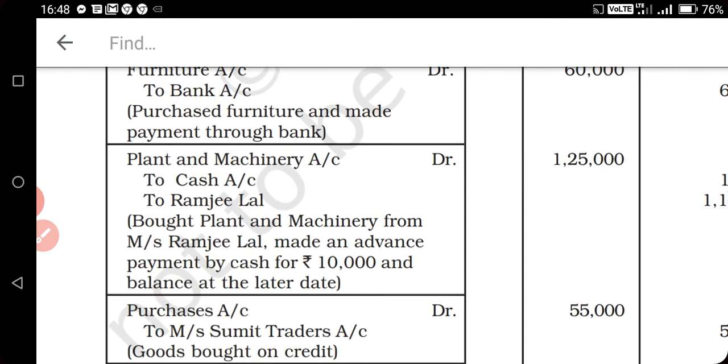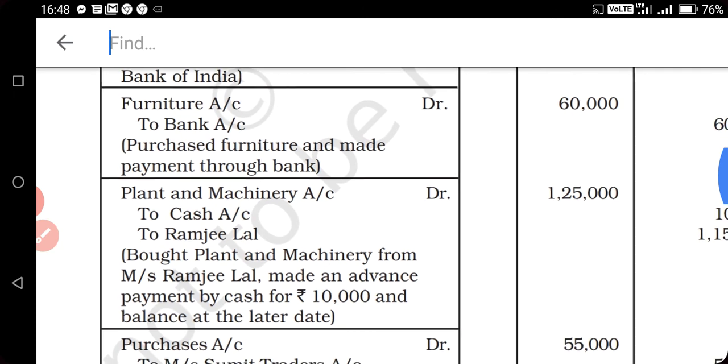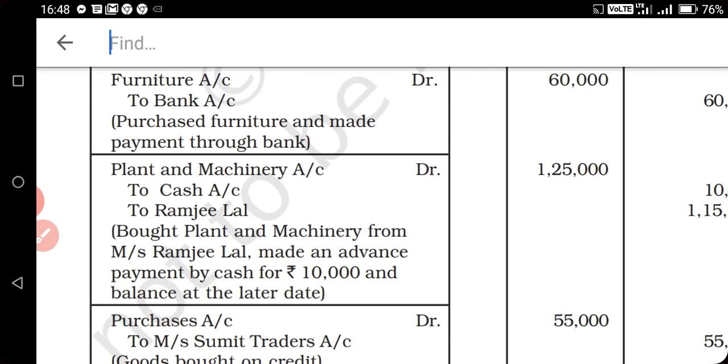Next is furniture purchase made through bank payment. So see, we are purchasing the furniture and making payment through bank. So you will write here, furniture is an asset we are purchasing, furniture account debit to bank.